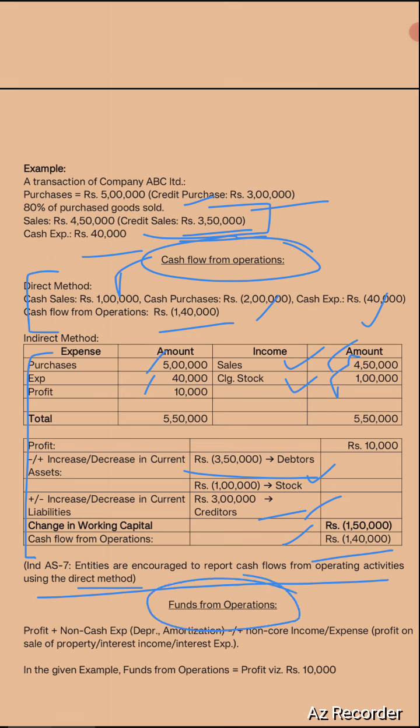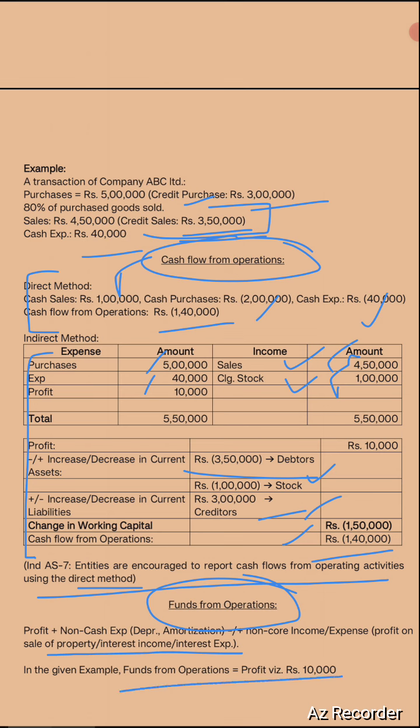Now let's talk about the fund from operation in this particular transaction. By definition, fund from operation is profit plus non-cash expense, that is depreciation, amortization, plus or minus non-core income or expense like profit on sale of property, interest income, because they are not operating activities, they are non-core activities. They may be investing or financing activities, so that's why we will not be recording them. So in the given example, fund from operation will be profit itself.